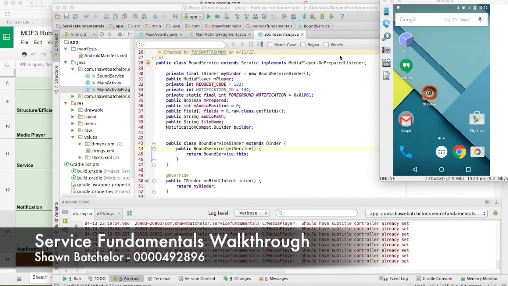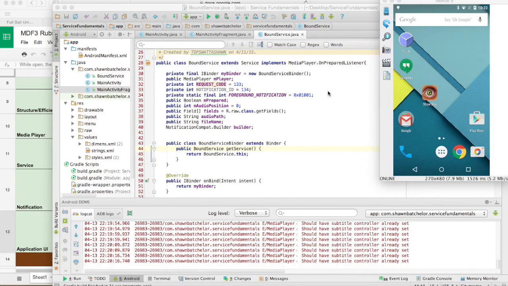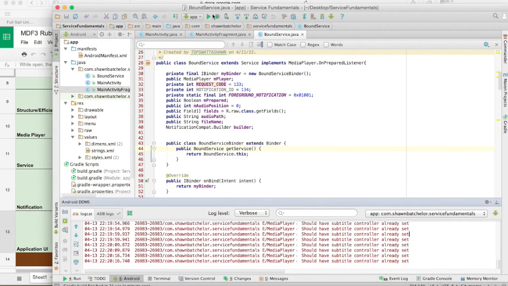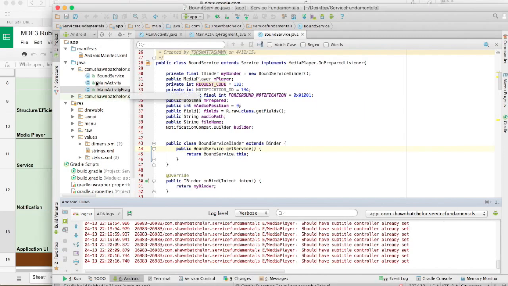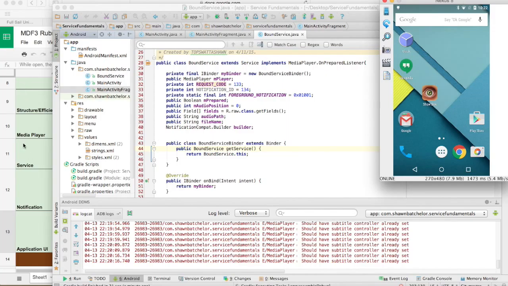This is the week we were tasked with creating an application that demonstrates our understanding of services. So without further ado, I'm going to go through my application in conjunction with my rubrics. Let's start out by saying the application is structured efficiently and with proper methods and constructs. Application UI uses fragments wherever possible. I do have fragments in my code right here. Everything happens in my main activity fragment and my bound service Java class.